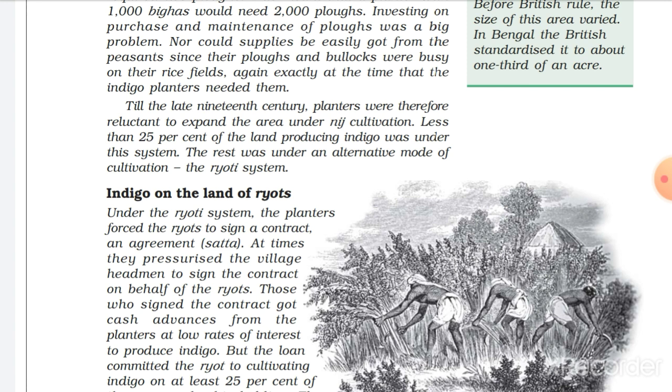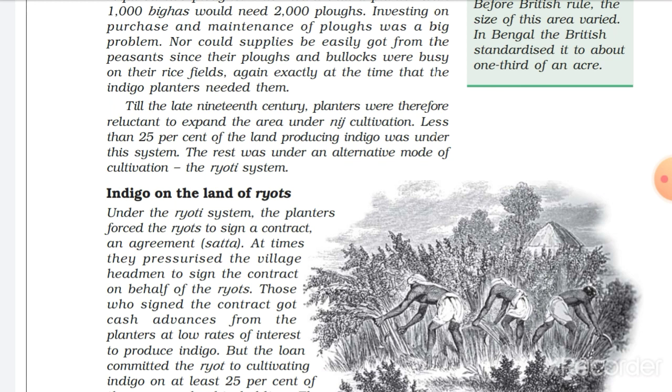Now, what was the system? Planters had to provide capital for indigo production to the land owning farmers or zamindars, and they in return provided the indigo crops to the planters. So this was the system. I'm repeating it: planters will provide capital for indigo production to the land owning farmers or zamindars, and they in return provide the indigo crops to the planters. So this was the ryoti system definition. You can write it in your exams as well.